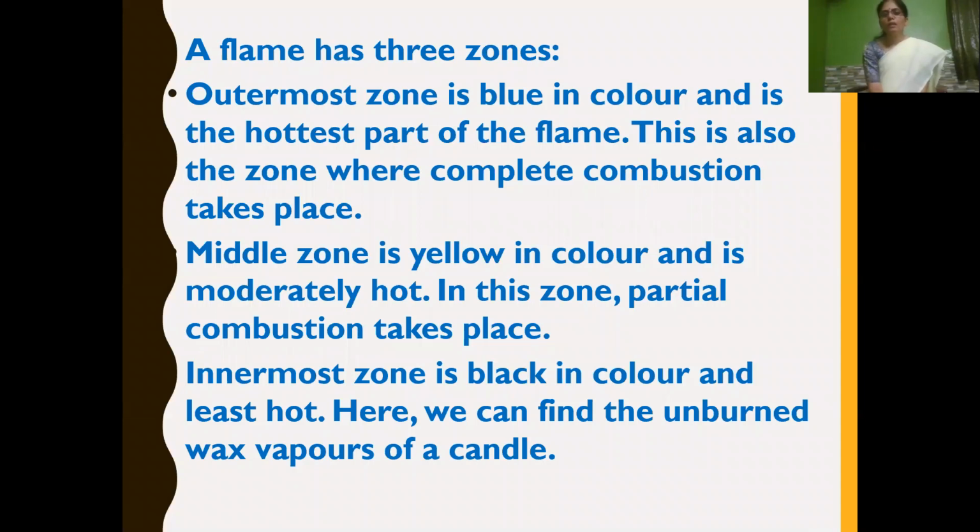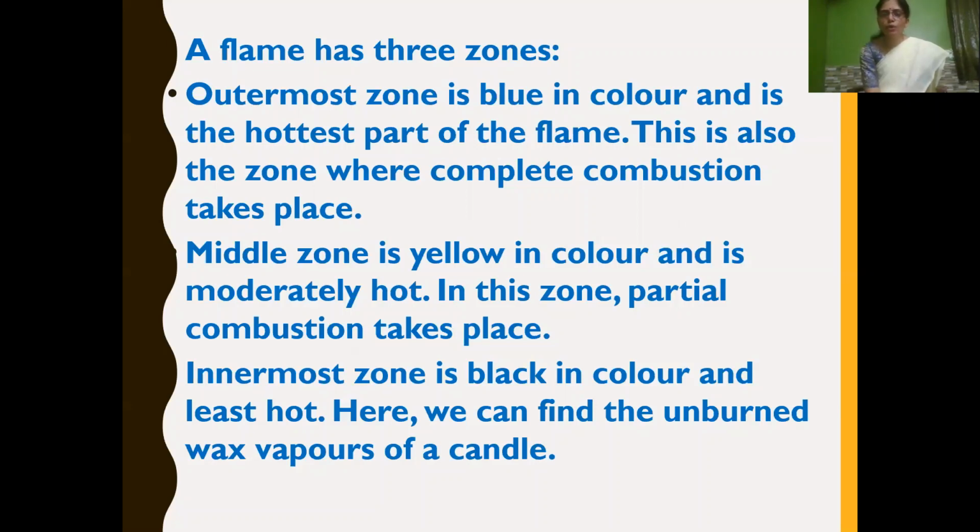Then three zones of flames. The outermost zone is blue in color and it is the hottest part of the flame. This is also the zone where complete combustion takes place. Then the middle zone is yellow in color. It is moderately hot and partial combustion takes place here. Then the innermost zone is black in color.